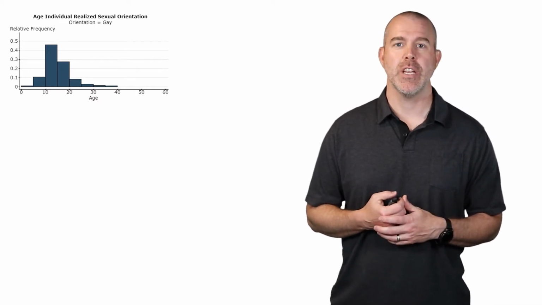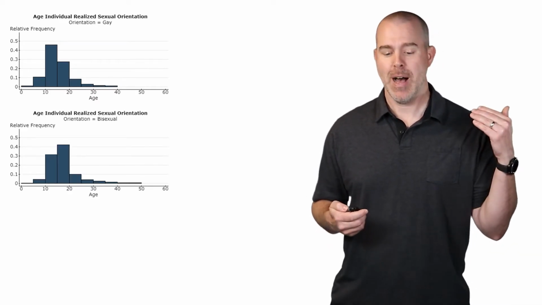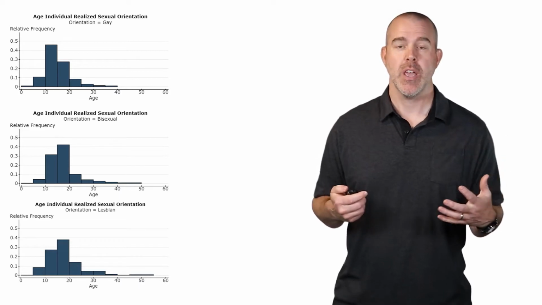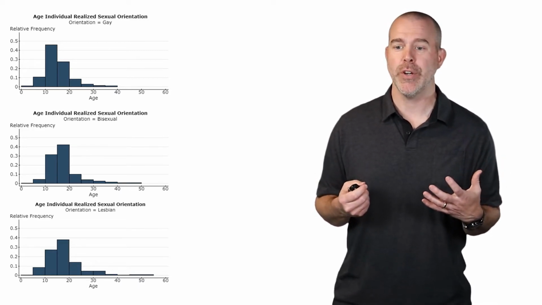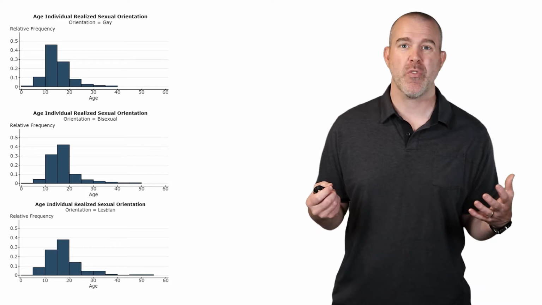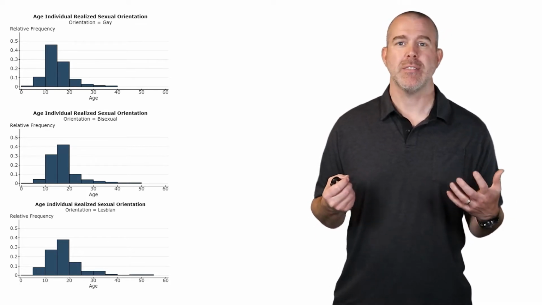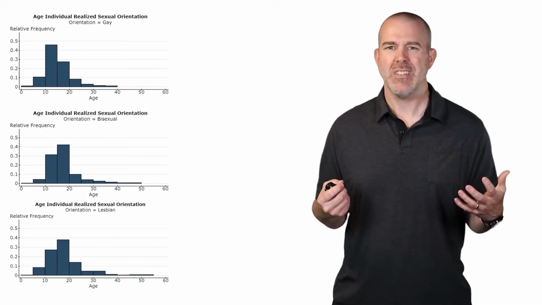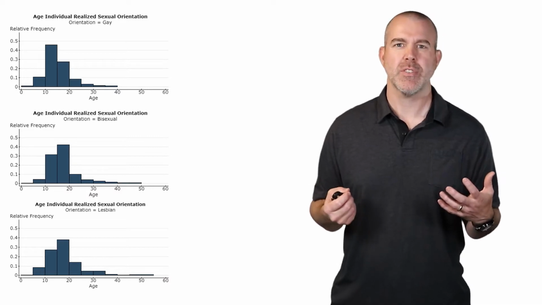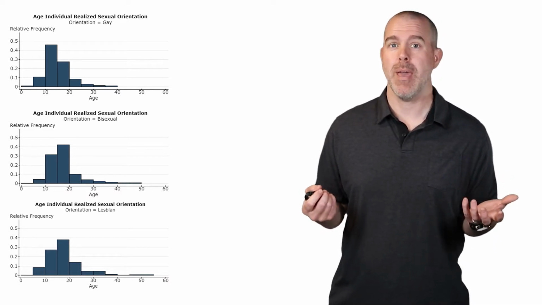So for example, I've got the age they realized their sexual orientation for gay, and then we have bisexual and then lesbians. And we can compare these and wonder, all right, are the distributions different? If we look at the sample means, are those actually statistically different, or are they close enough to say that they're all about at the same age?